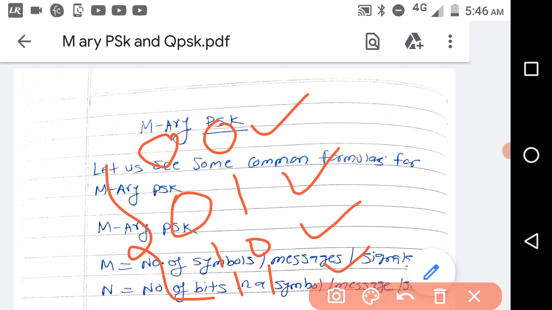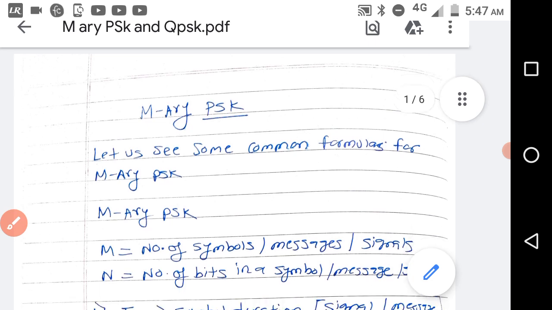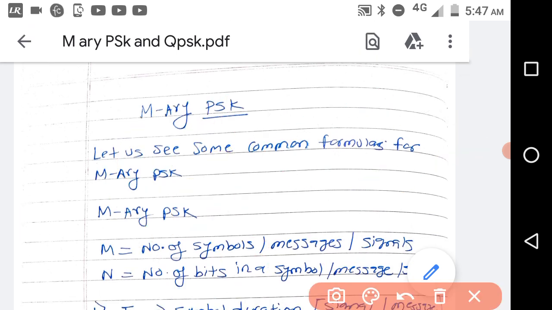Now to transmit one bit you require duration TB, but if you are transmitting 2 bits you require the duration 2 TB. TS is equal to 2 TB. Similarly, in case of 8 array PSK, you are transmitting 3 bits at a time.